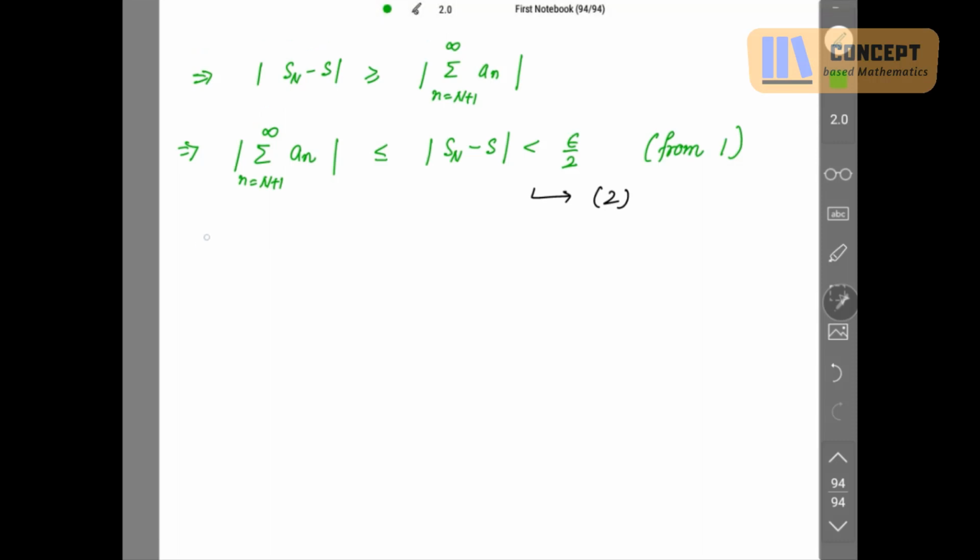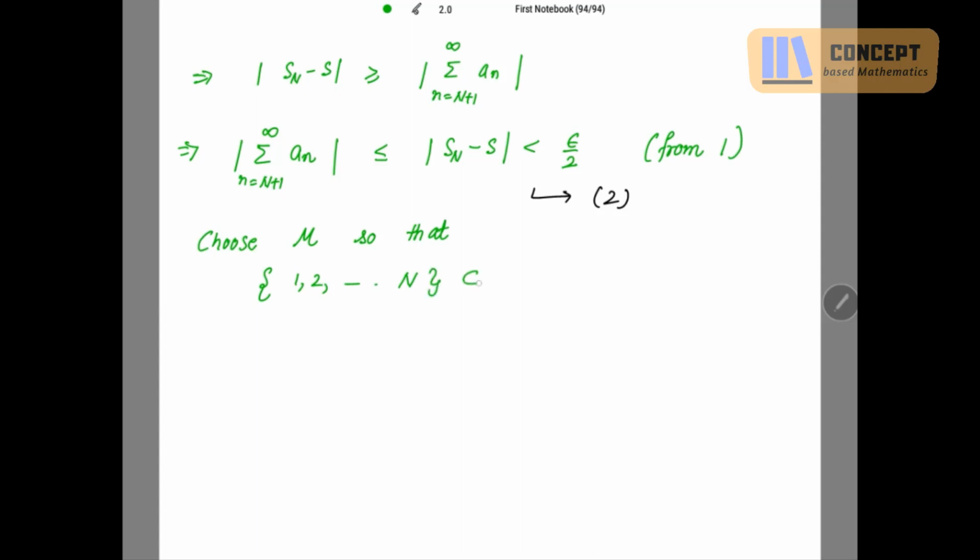Now let's choose capital M so that this set 1, 2, set of natural numbers, is a subset of F1, F2, F3 up to Fm. I am taking the subscripts, right?